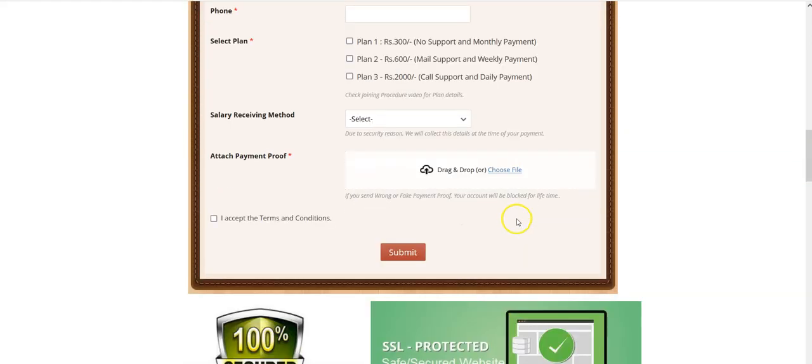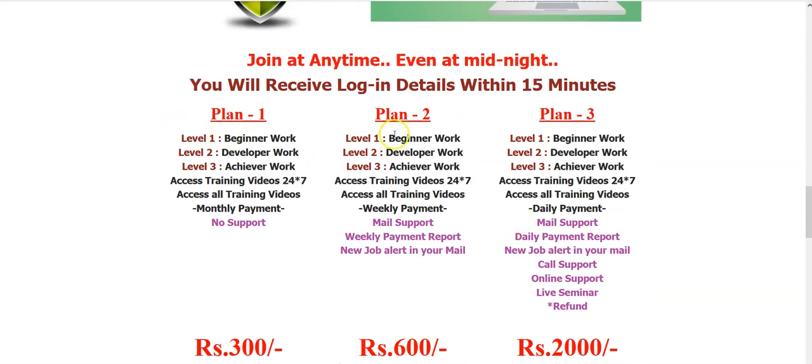Before filling this application form, let's see the difference between plan 1, plan 2 and plan 3. So what is this plan 1, plan 2 and plan 3? See here, already we told we are charging 300, and what is this extra 300, 600 and 2000? All customers have this doubt, so that's why I have created this joining procedure video. Once you pay the 300, you will be considered a plan 1 customer. So you need not pay the work training video charge 300 plus plan charge 300, not like that. You have to pay only plan charges. If you pay 300, you will be considered a plan 1 customer.